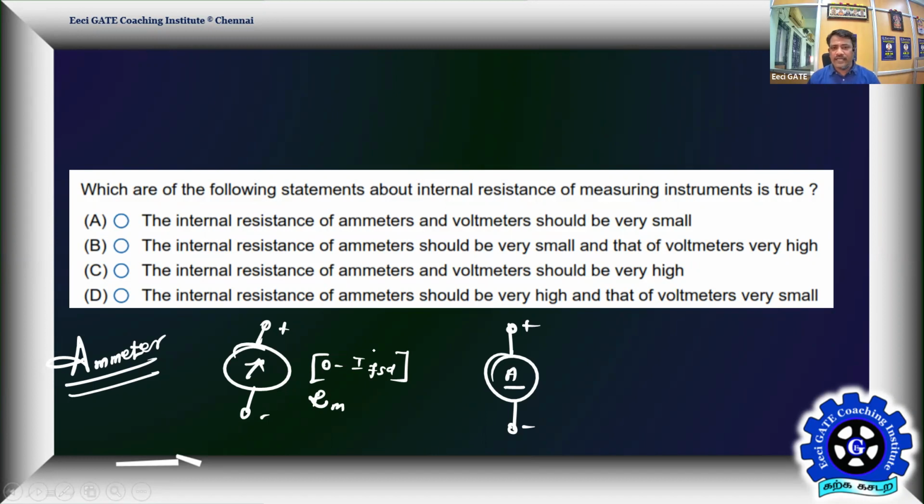But this is not very practical because the meter is going to have a finite resistance. We need to ensure that the meter resistance is such that the effect it offers on the original circuit where the current has to be measured is as minimal as possible. Accordingly, we have to choose the instrument resistance. We have to design the instrument so that the instrument resistance is either very high or very low. So what does an ideal ammeter mean?